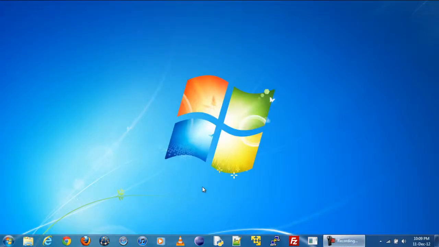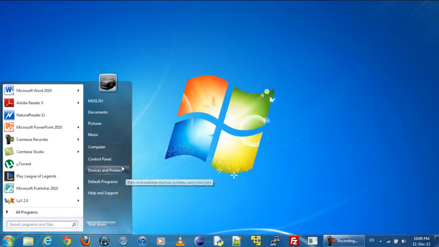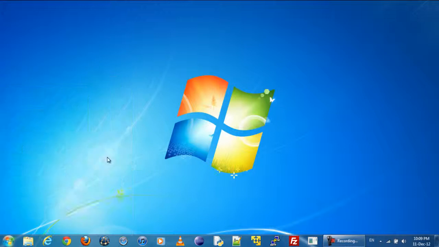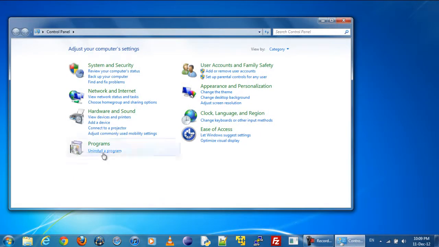Click on the Start button at the bottom left of your screen. Now click on the Control panel in the Start menu. The Control panel can be viewed in two ways.